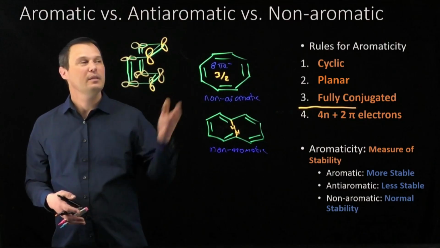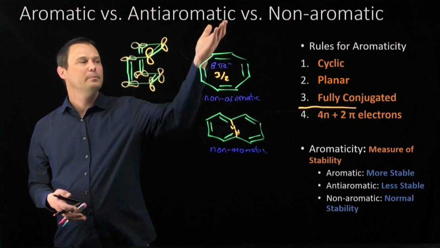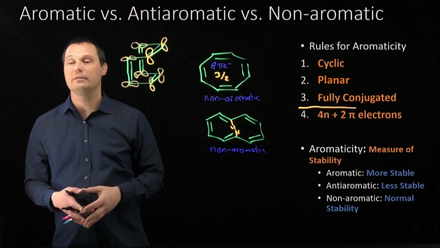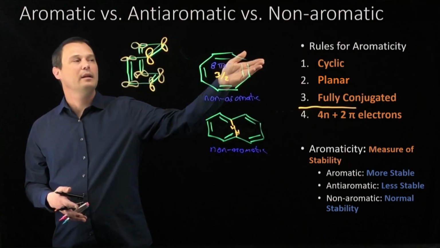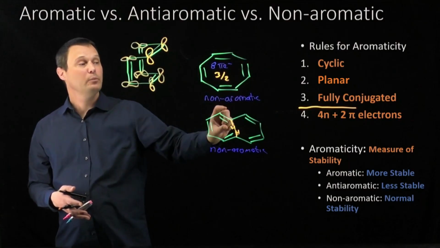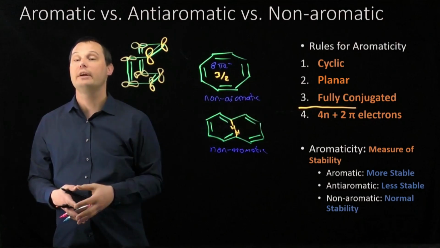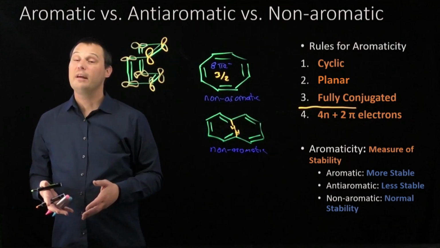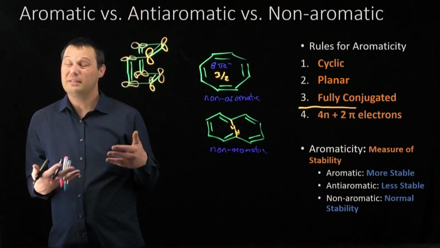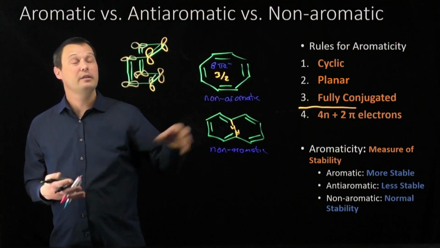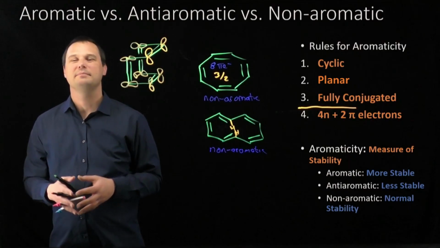You can't do that. These 4 rules work together like a filter. Break one of the first 3, we can't even get to the 4th. Break one of the first 3, automatically non-aromatic. Past the first 3, we can apply the 4th rule. If we also pass the 4th rule, the molecule is aromatic, but if we break the 4th rule, the molecule is anti-aromatic. Aromaticity is one of those concepts that looks intimidating until you break it down into these 4 simple rules. You got this. Let's keep going.